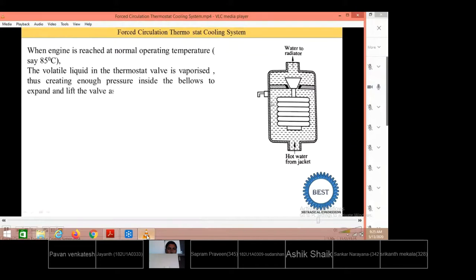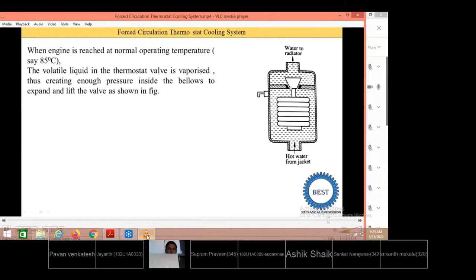Means in this bellow, volatile liquid is there, it starts to vaporize and thus creates enough pressure inside the bellow to expand and lift the valve as shown in this figure. Okay. So when this liquid inside this bellows is vaporized, at that time what happens? It expands and applies some pressure. So this valve is moving in the upper direction.